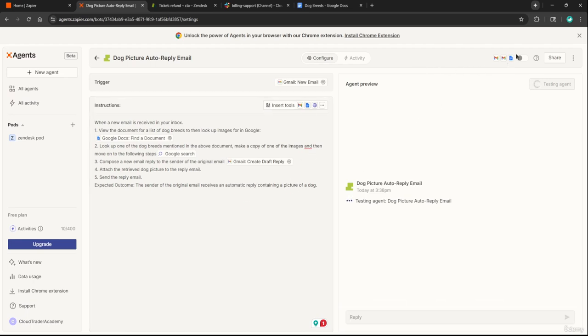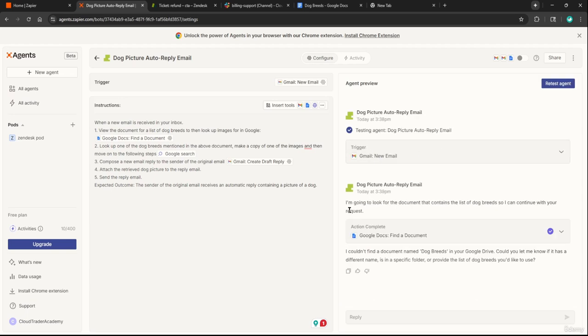If I wanted to actually make this work, whenever someone sends me an email, I would first have to enable the agent, and then whenever someone emails me, these steps would follow. Now, I want to make sure that the agent is actually able to work the way intended before I end up publishing it. And that's the usefulness of the agent preview. So we'll wait for this to grab the data.